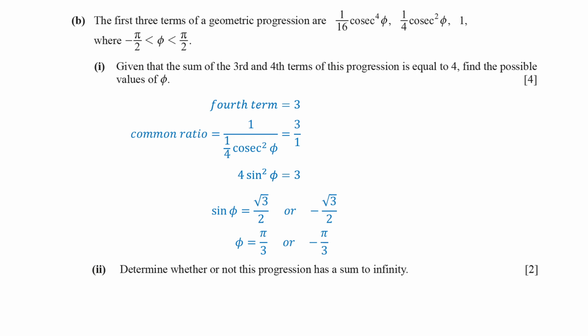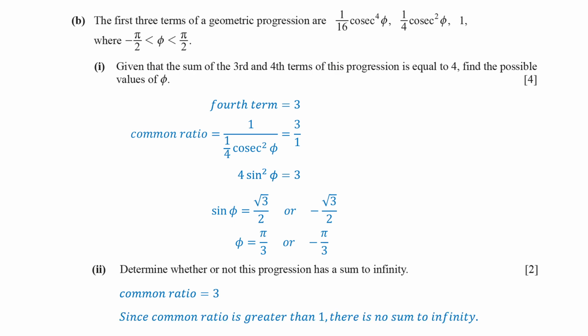Next, we need to determine whether the progression has a sum to infinity. We check the value of the common ratio, which equals 3. Since the common ratio is greater than 1, this geometric progression does not have a sum to infinity. A geometric progression only has a sum to infinity when the absolute value of the common ratio is less than 1. This completes question 9.